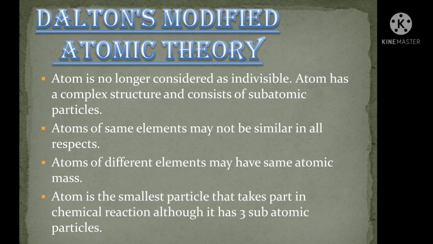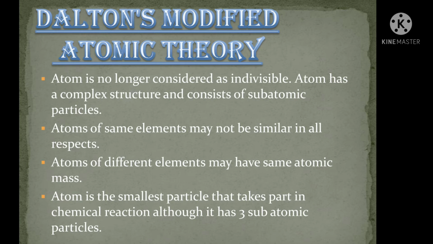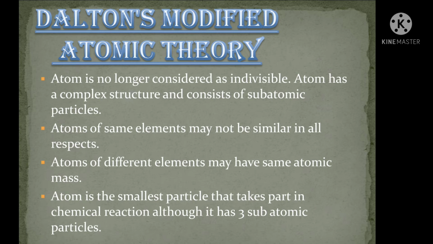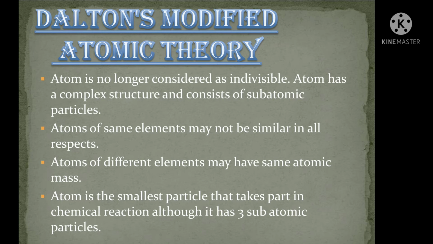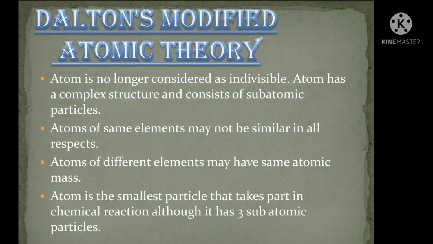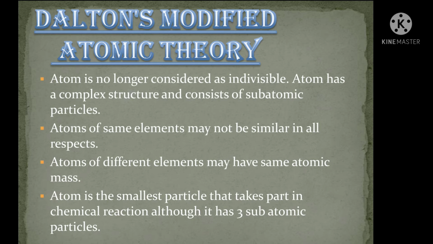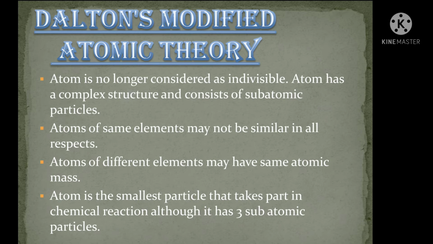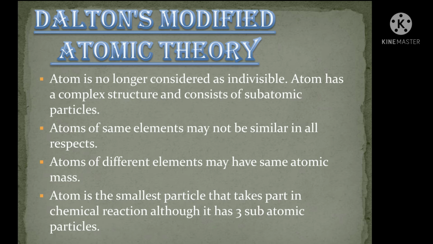Then the third postulate is, atoms of different elements may have the same atomic mass. For example, calcium has 40 AMU as atomic mass. Argon also has 40 AMU as atomic mass. So different elements having the same mass are called isobars, for example calcium and argon. Fourth one is, atom is the smallest particle that takes part in a chemical reaction, although it has 3 subatomic particles.